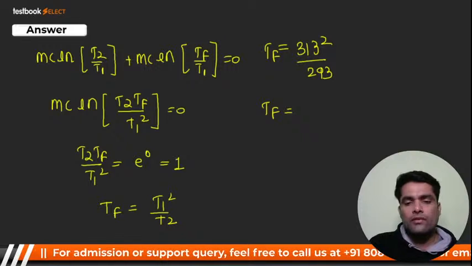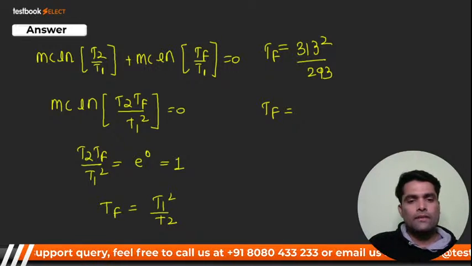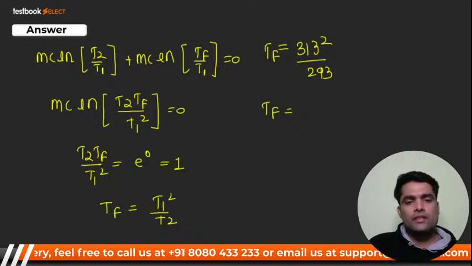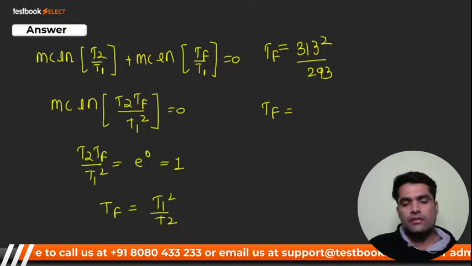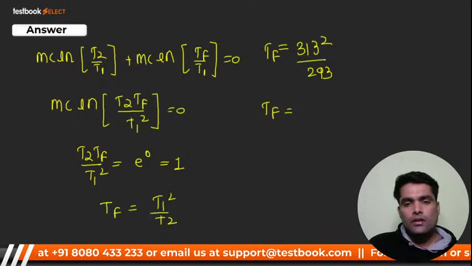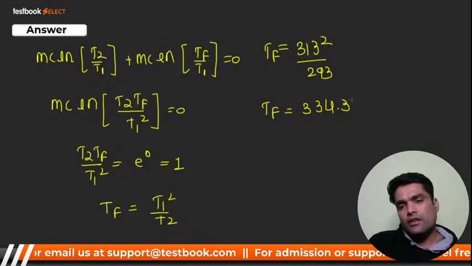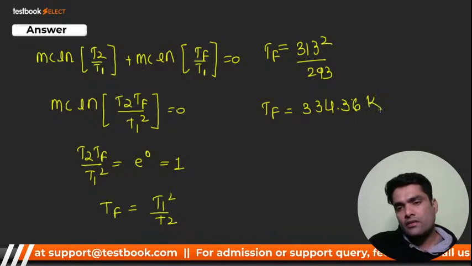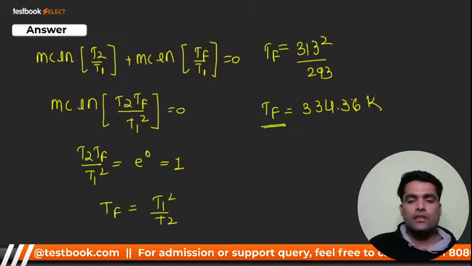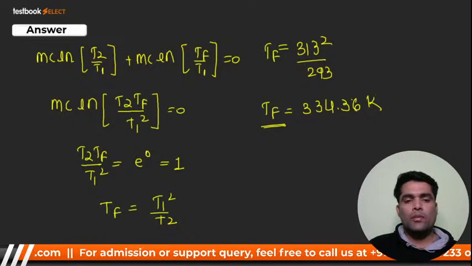Now you calculate TF. So your TF will be around 334.36 Kelvin, and this will be your answer. I hope everybody got it.